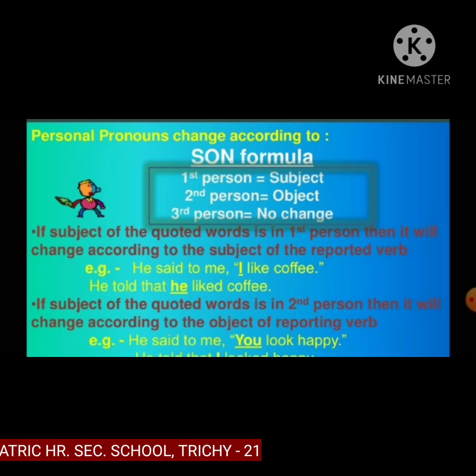He told that, otherwise we can use he told me instead of said to, because there is one speaker and listener, so we can use told. He told me, otherwise he told that, we should remove the comma and quotation. He told that he liked coffee. He liked coffee, because simple present like changes into simple past, liked coffee.